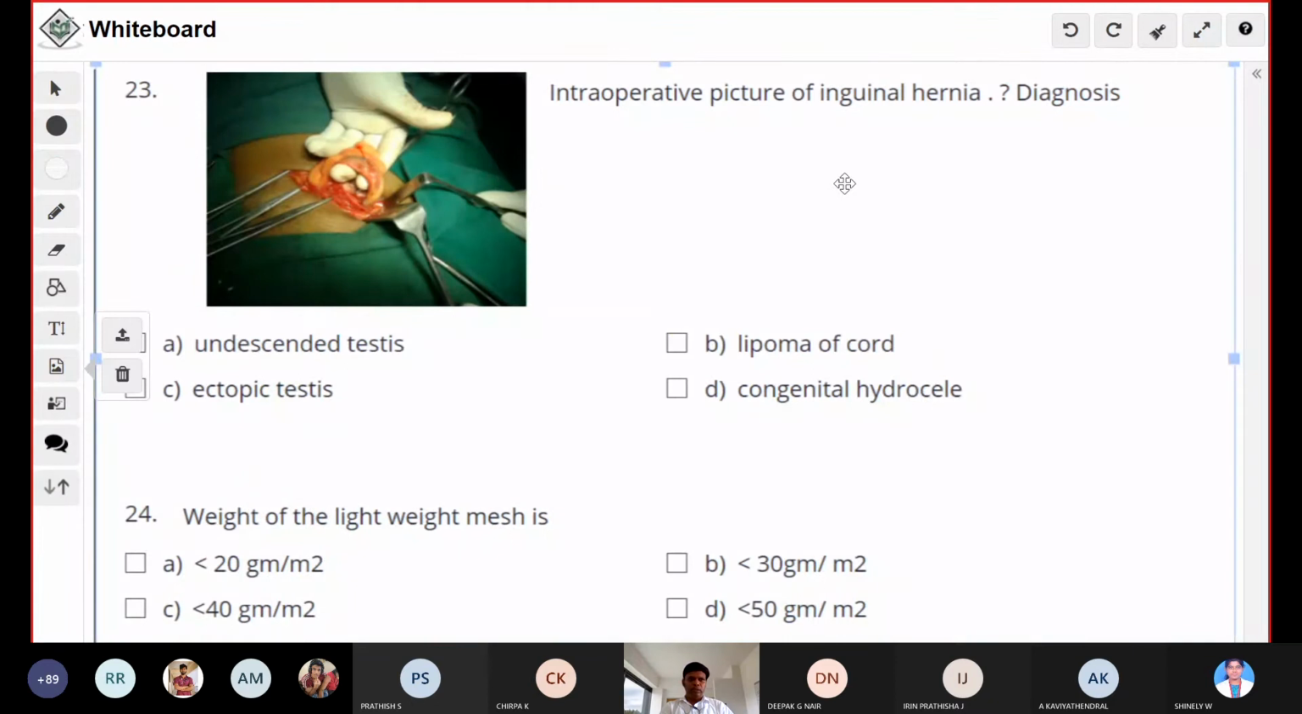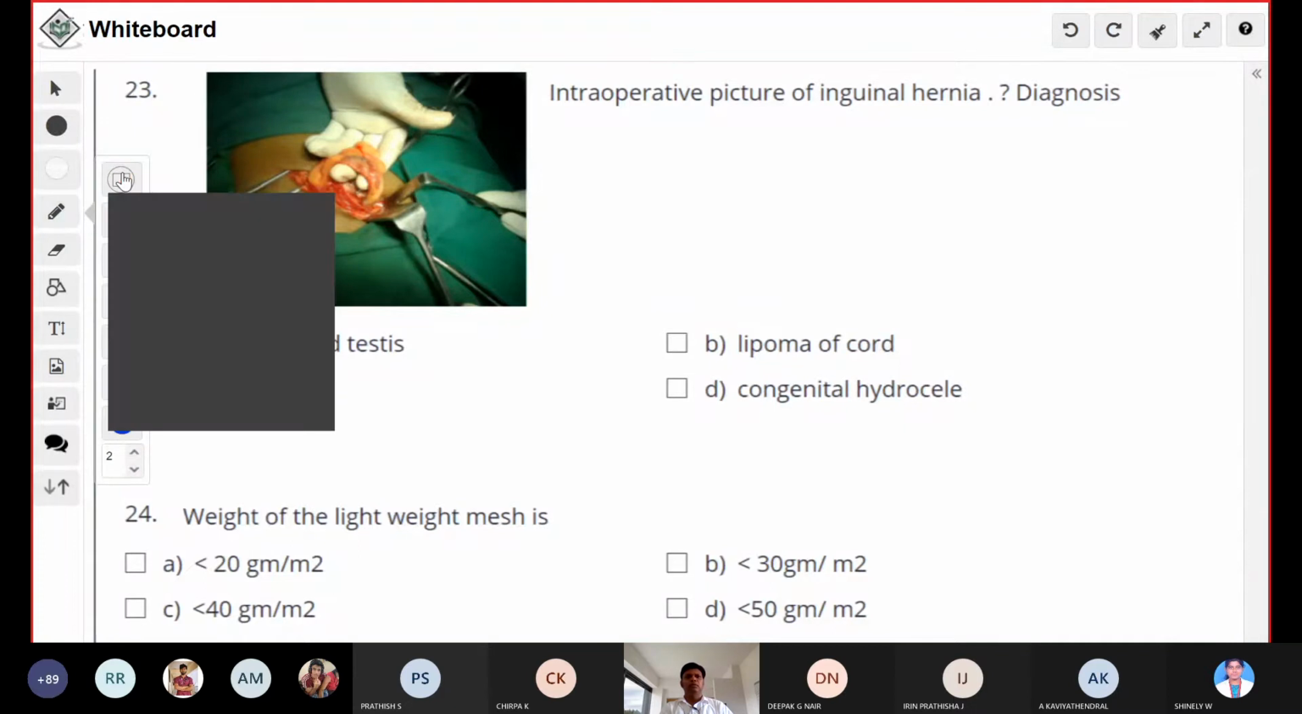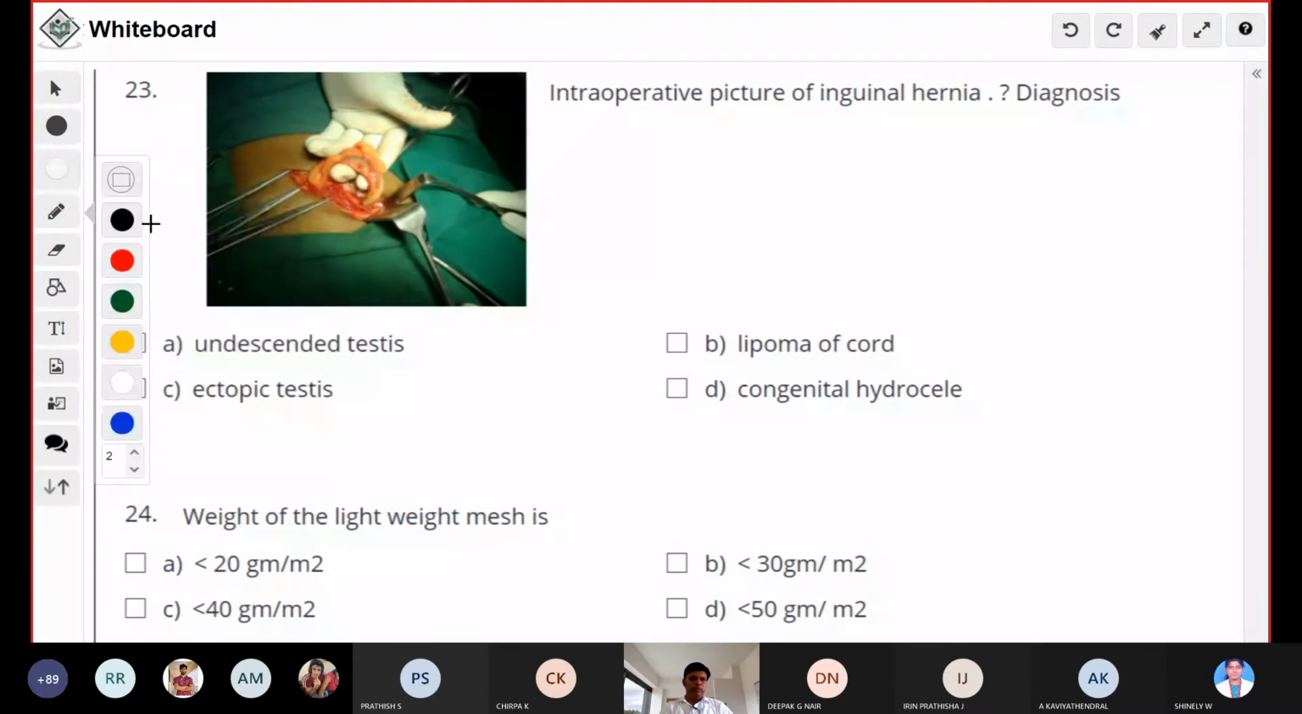Okay, this is an intraoperative picture of inguinal hernia. What is the diagnosis? Lipoma of cord. Very good. Lipoma of the cord. So what you can see in the picture, everywhere there is yellowish fat present. It is the lipoma of the cord.